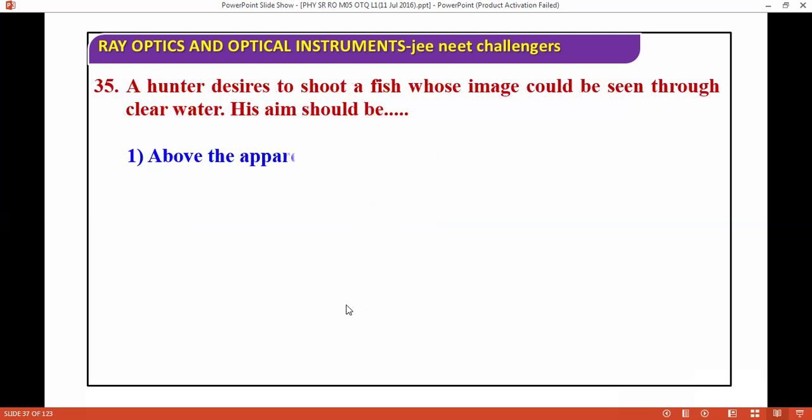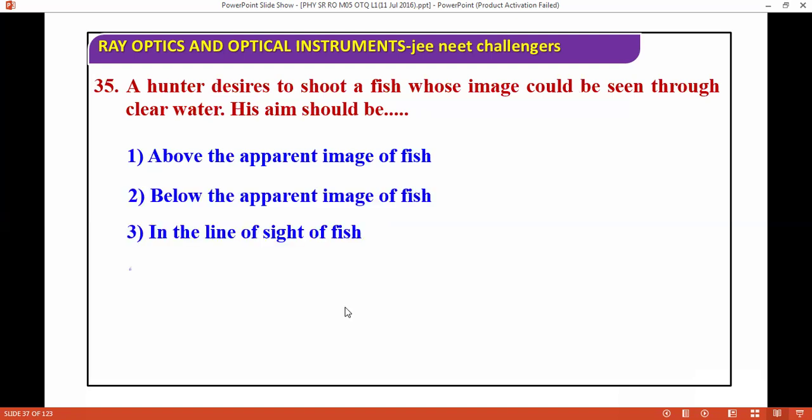A hunter desires to shoot a fish whose image could be seen through clear water. His aim should be below the apparent image of the fish. It's an easy question to evaluate.